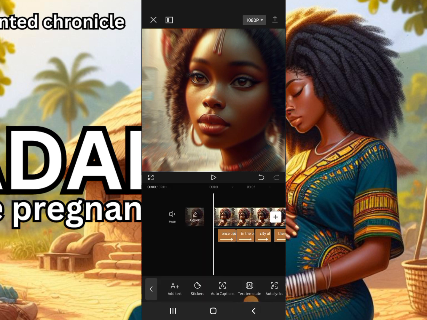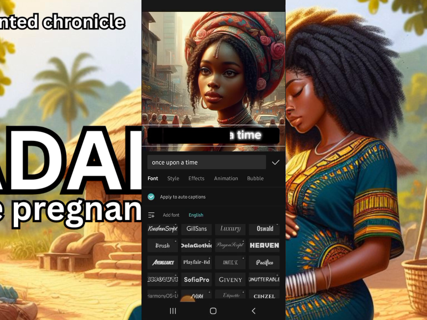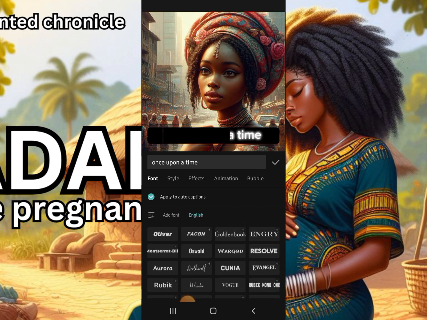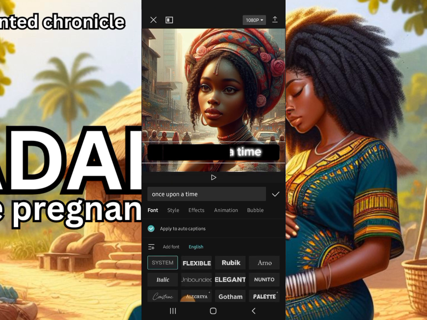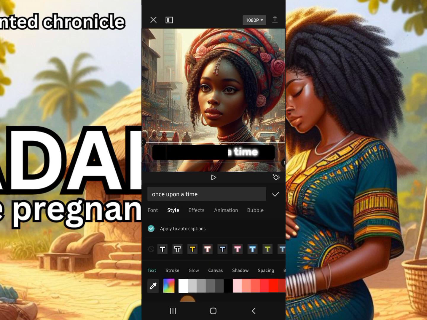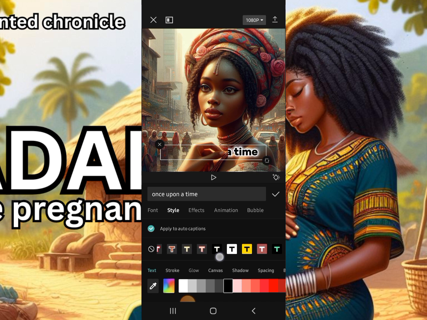Oh, I pressed sticker, sorry. So I'll go back to the style. Let me change the font. I don't like the font that is displaying, so just pick another font that might be better than that. And then the style. I think I would want something like this. Yes, I think I prefer that.